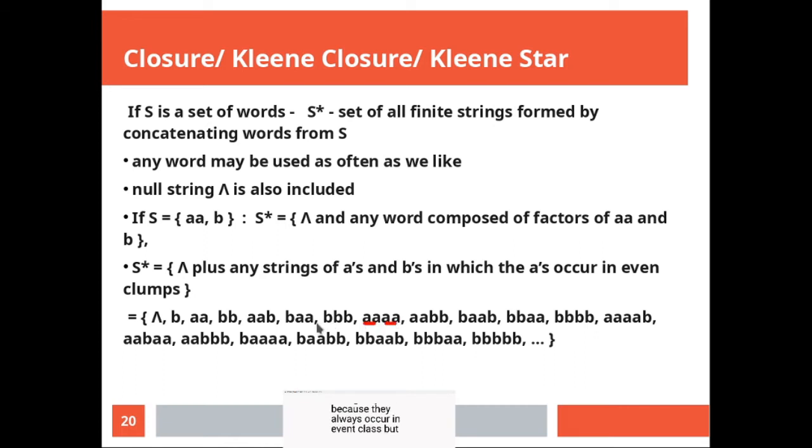But in B there is a possibility, because B is a standalone symbol, so any possible combinations of B's can be there. So you have to focus on what lies in your alphabet. If an input symbol is not a part of your original alphabet, it can never be a part of your Kleene closure. Apart from null, null will be introduced in your Kleene closure.